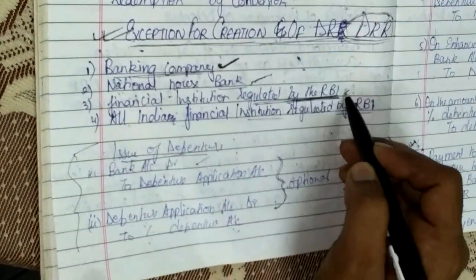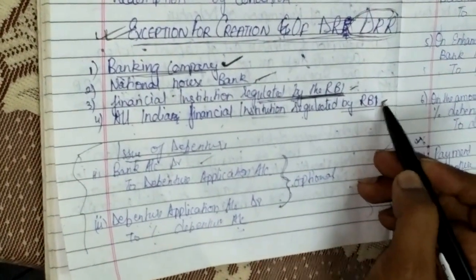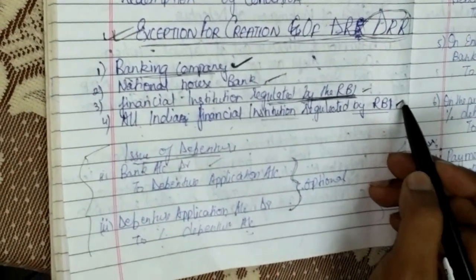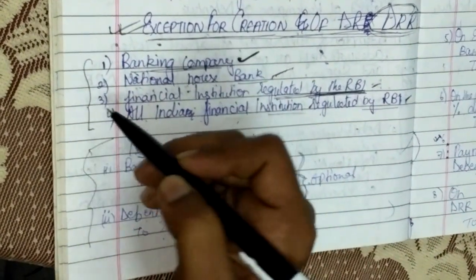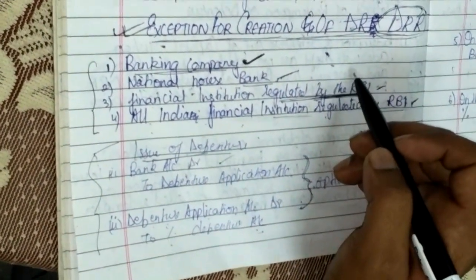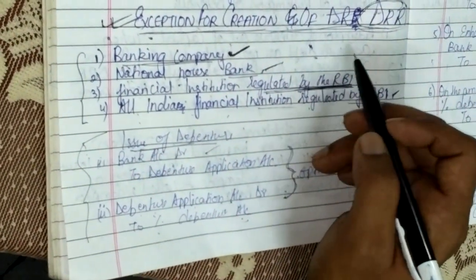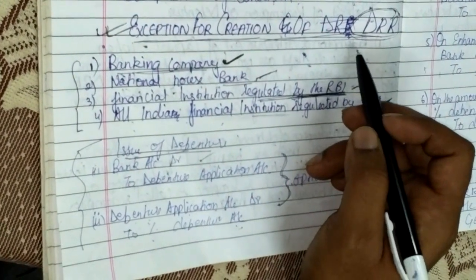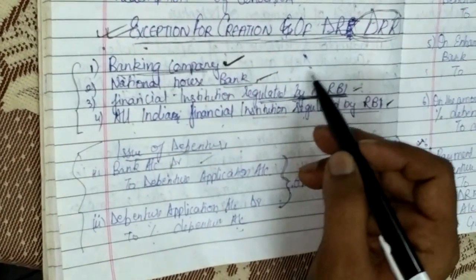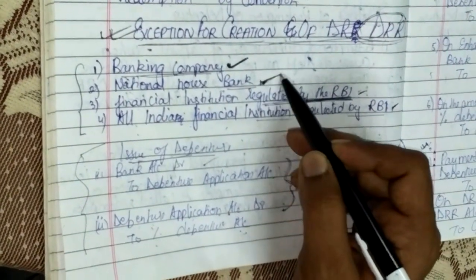All Indian financial institutions regulated by the RBI are also covered. There is no need to create DRR in these four situations. In 2013 and earlier, this question may be asked: exceptions to DRR, non-creation of DRR, for 3 marks. So it is also important from a theory point of view. You should know about it.